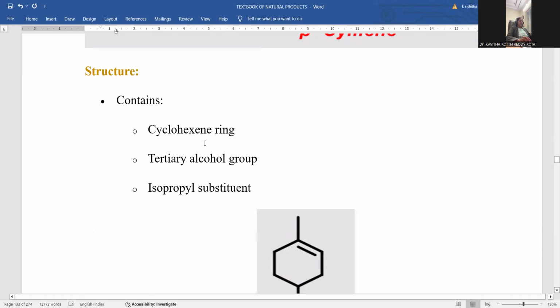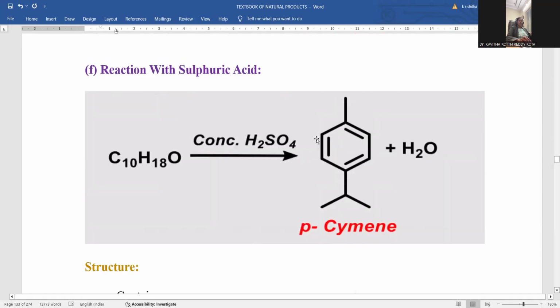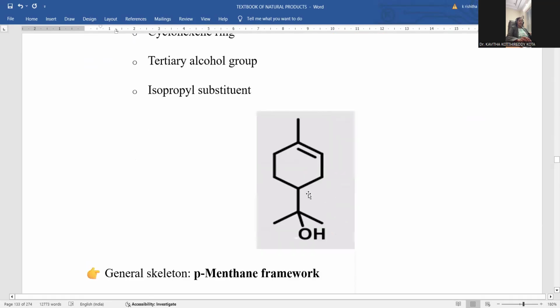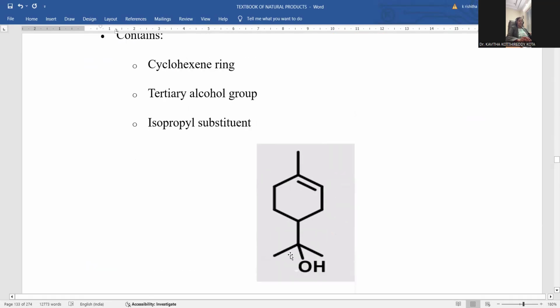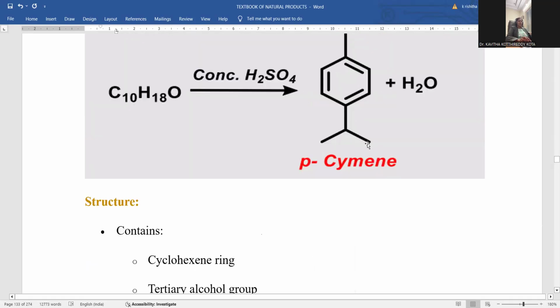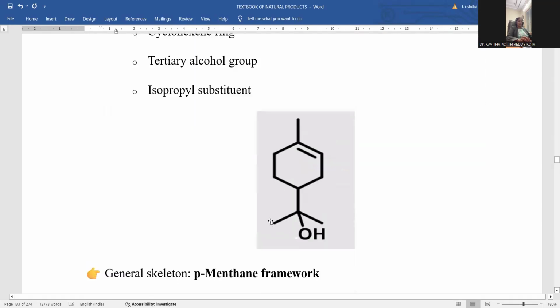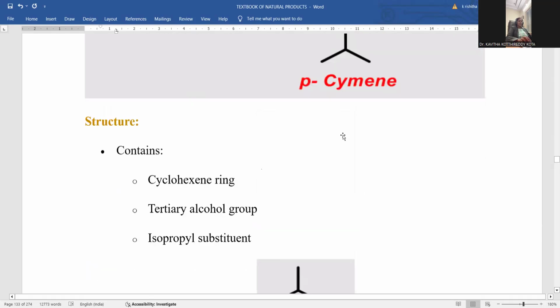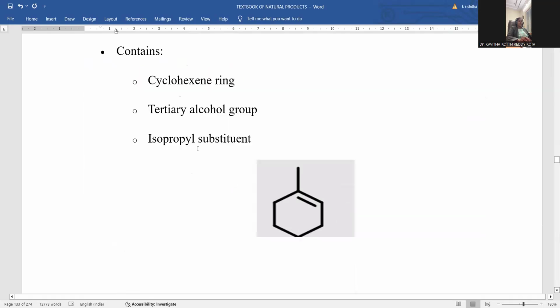Right. The structure contains cyclohexane. Paracymene is a known compound, and its known compound formation indicated that there is a cyclic ring. The compound is accompanied by the cyclic ring system. And already we know a tertiary alcoholic group is also there upon this molecule, and the isopropyl substitution is also there. The isopropyl side chain is within the paracymene only. The paracymene skeleton is required, so isopropyl group is also the compulsory condition. From this paracymene formation, these many inferences are drawn.